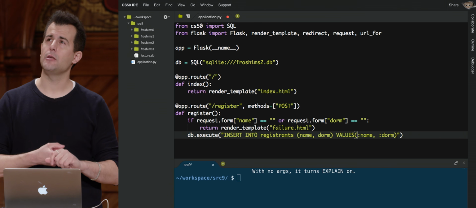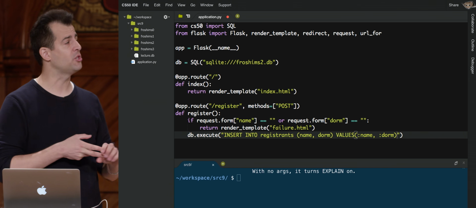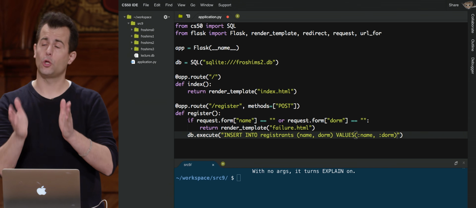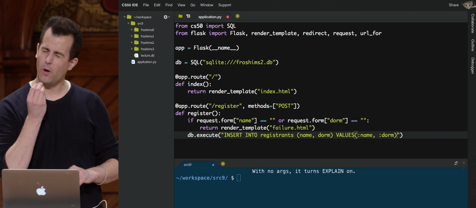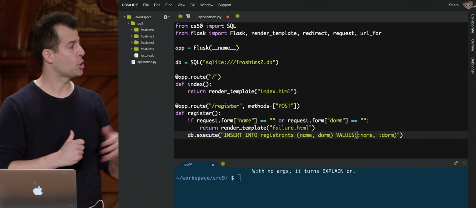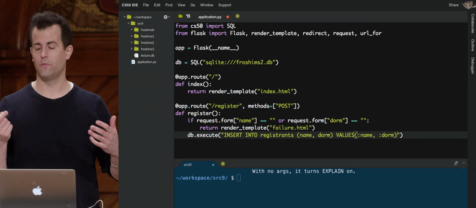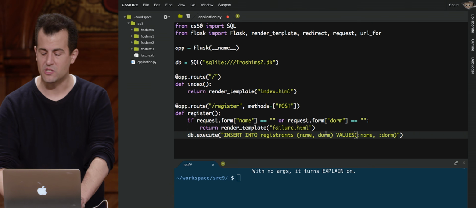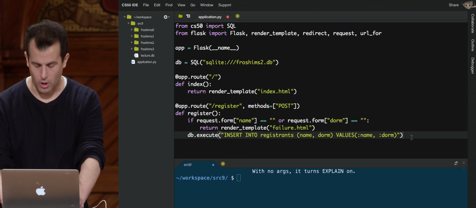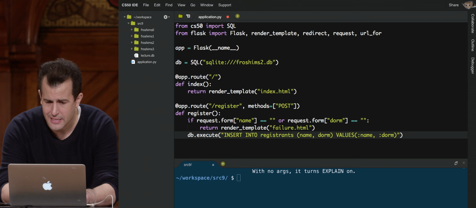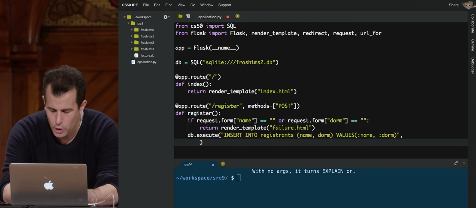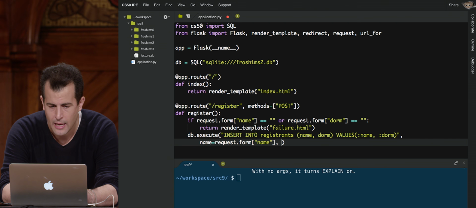Much like in C, %s has been placeholders. Much like in Python, open curly brace, close curly brace has been placeholders. We've got one more placeholder convention, which is colon and then the name of a symbol. But for the most part, they can almost always be identical to what the field names are. And now I need to plug these values in. So I'm going to plug in for the first, name equals request.form["name"], and dorm is going to equal request.form["dorm"].